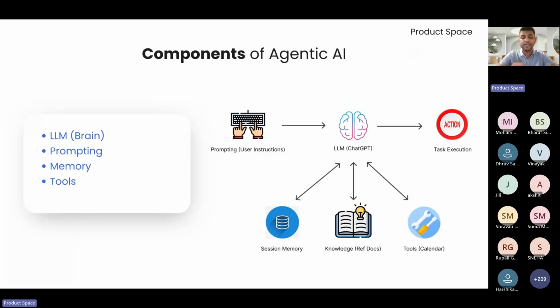The primary component is LLMs, which act as a brain or decision maker, which try to make sense of the system messages or system prompts or user instructions. And then we have another component, memory, and another component, tools, right? So I'll explain all of these components when we start doing the live building.